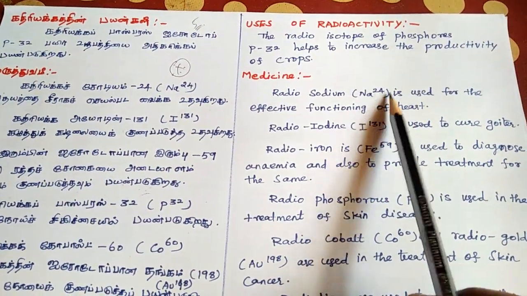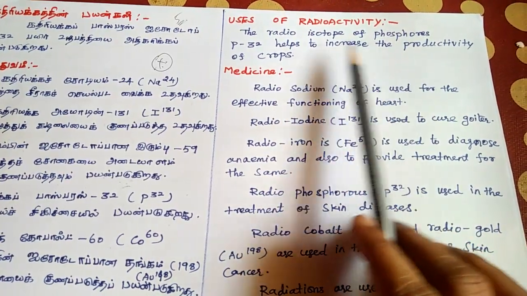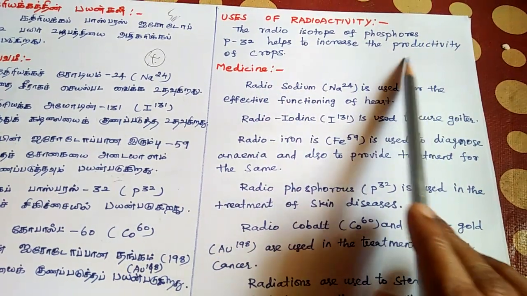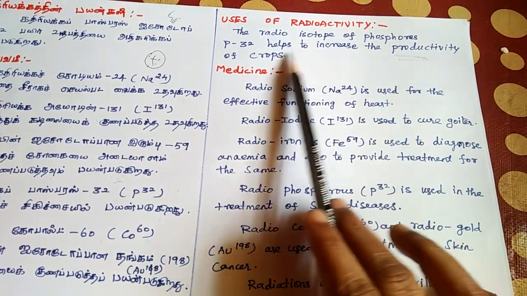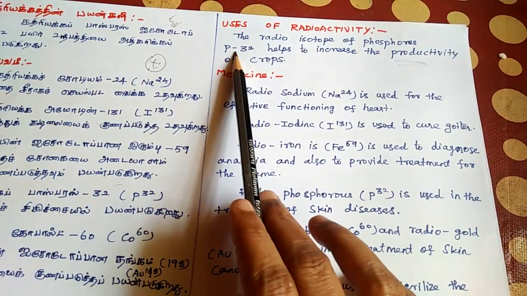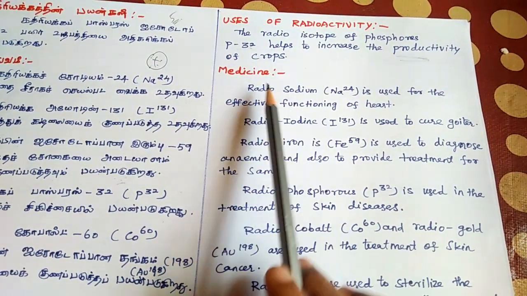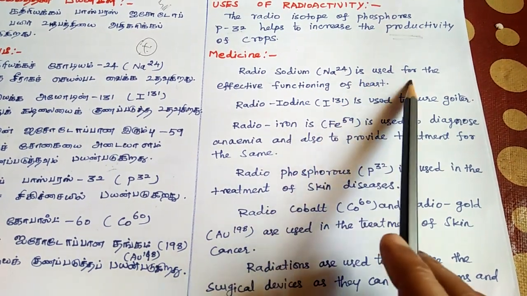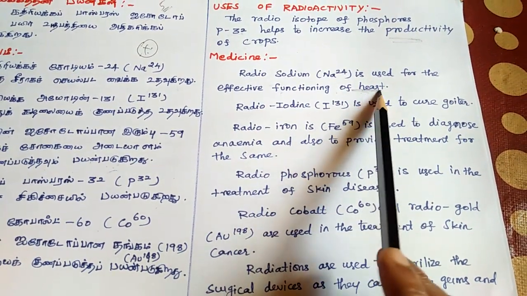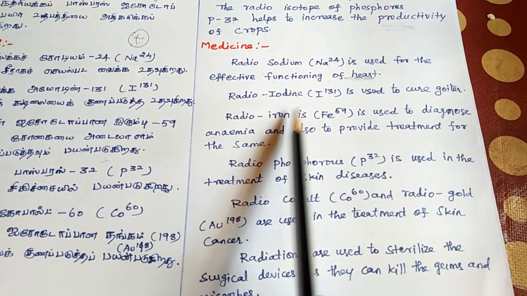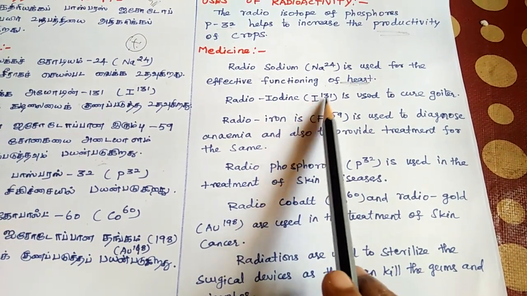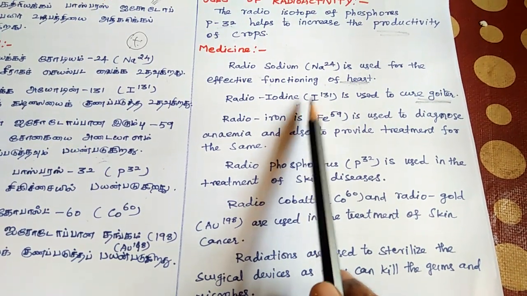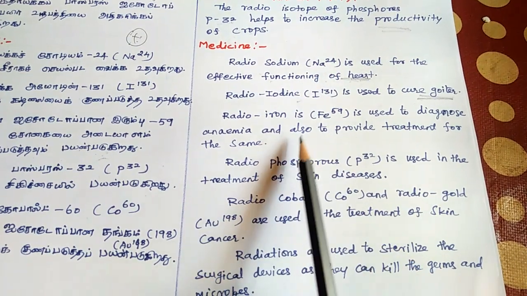Uses of radioactivity. The radioisotope of phosphorus, P32, helps to increase the productivity of crops. They ask about agriculture, where they use this phosphorus P32. Then next, medicine. Radiosodium, sodium 24, is used for the effective functioning of the heart. Then radioiodine, I-131, is used for acute goiter.